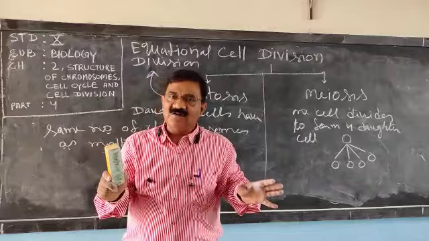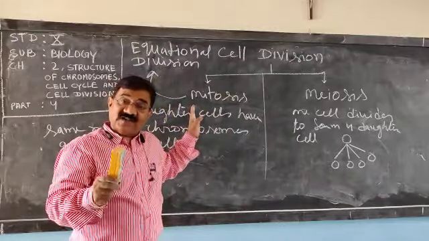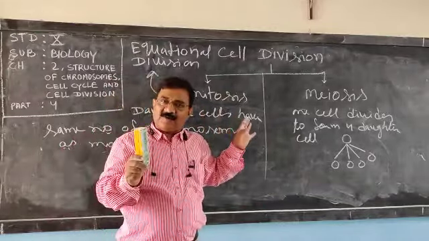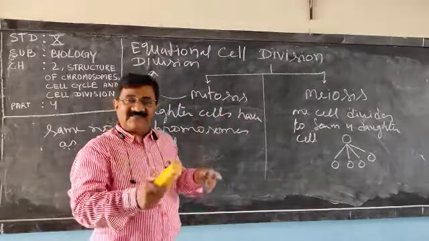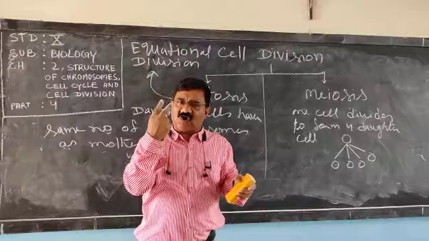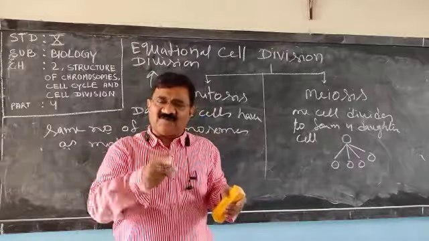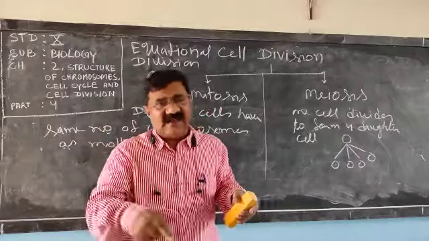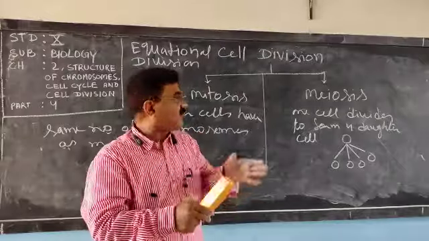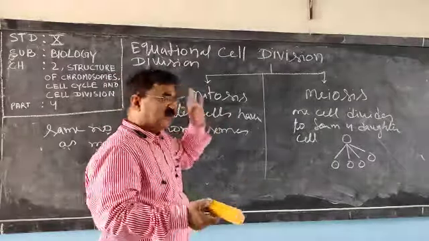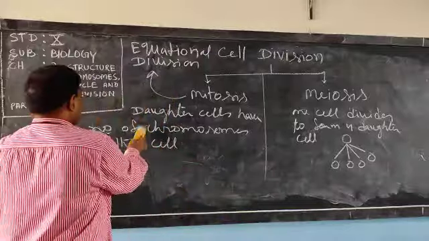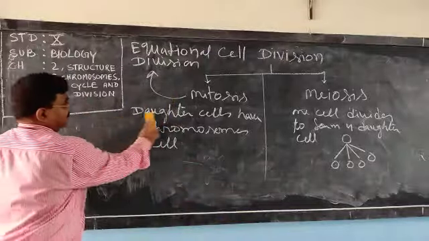Understood or not? Mitosis is where growth and development of the body takes place. Only mitosis cell division takes place there. One cell divides to form two daughter cells and the number of chromosomes is the same in the daughter cell. So it is called equational division. Very clear? Now come to meiosis.